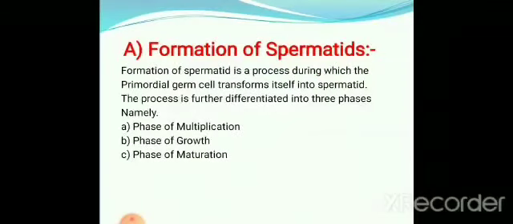Next, the first step is the formation of spermatids. The name itself indicates the formation of what? Spermatids.